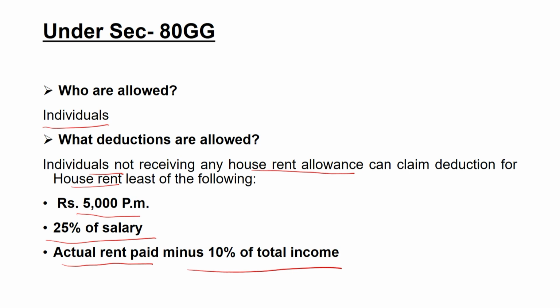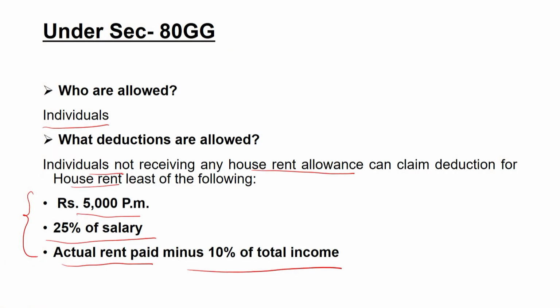So under section 80GG, if you are not receiving any accommodation facilities from the employer and you are arranging your residential facility on your own, then for the purpose of payment of rent, you can claim this deduction under section 80GG.